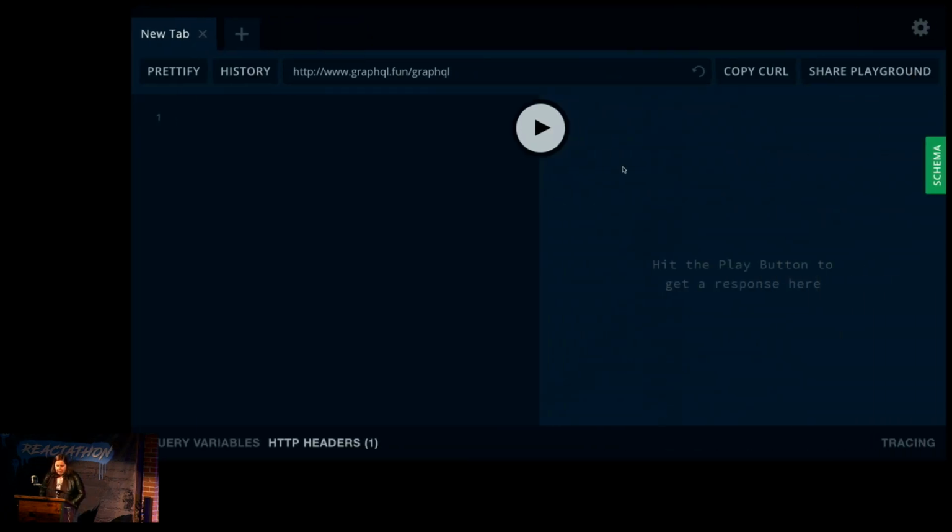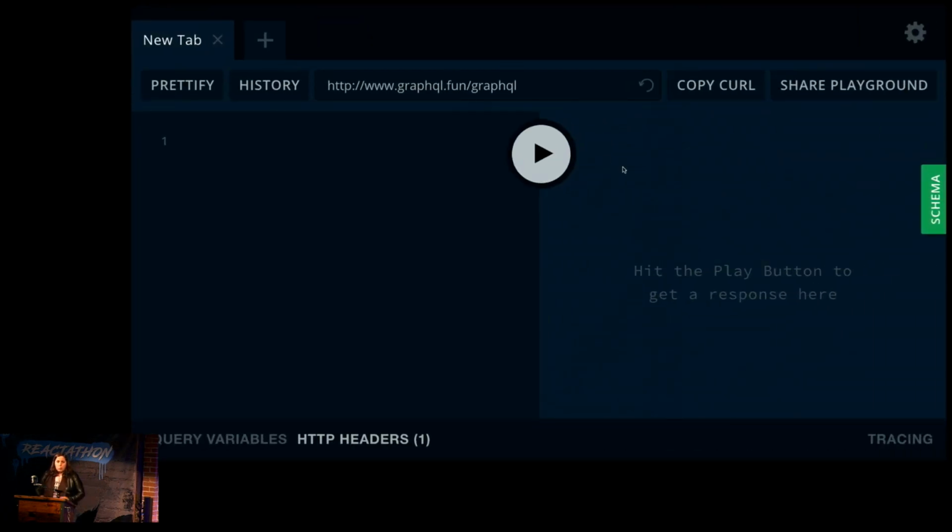And as folks are connecting, I'm going to start to query this live data using the GraphQL Playground. So GraphQL Playground is a wonderful tool for exploring a GraphQL API. Up here in the center of the screen, you'll see our one endpoint. And there's only one endpoint in GraphQL, which is pretty awesome, especially if you've tried to wrangle a bunch of REST APIs at any point in your life.